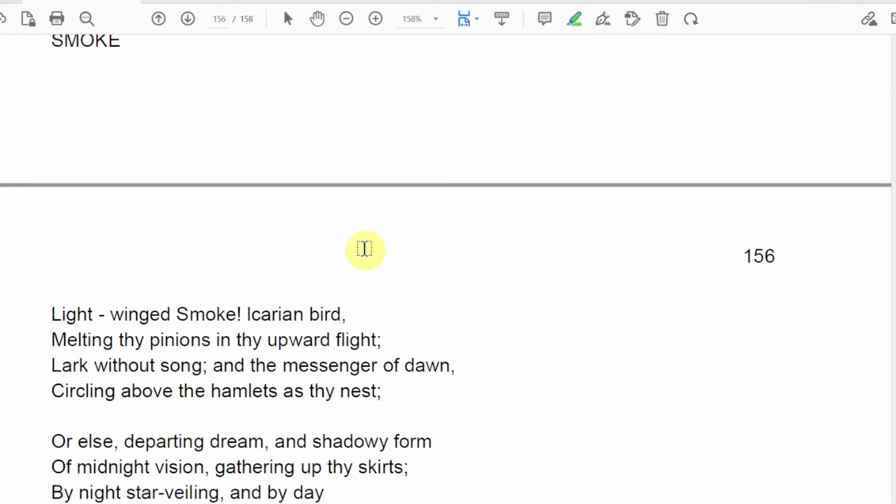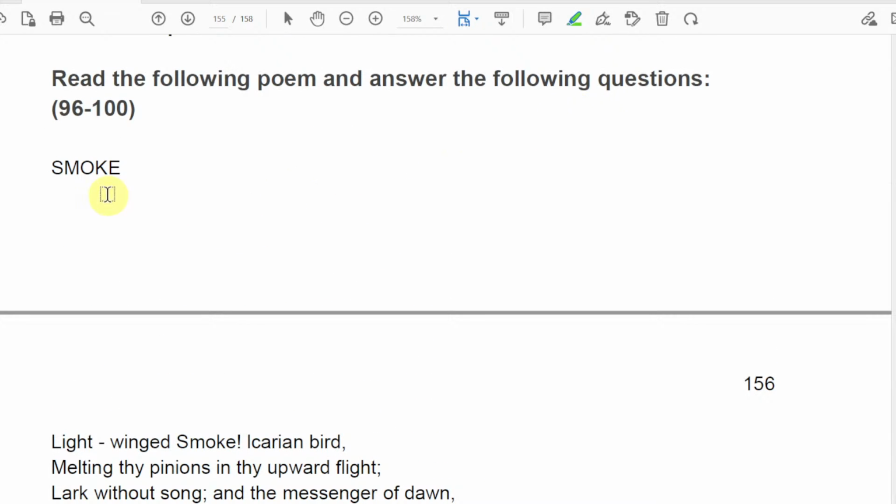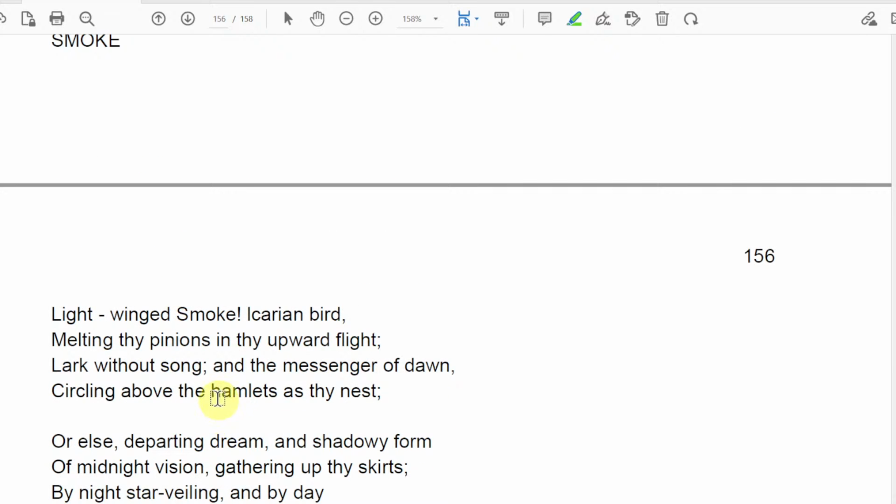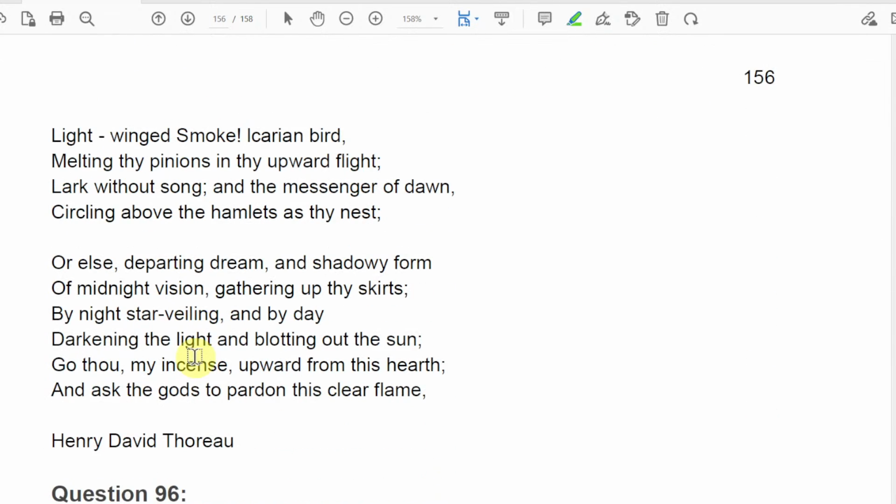Now we have the poem about smoke by Henry David Thoreau, and we'll just read the poem.